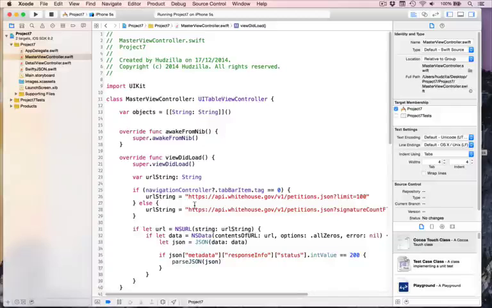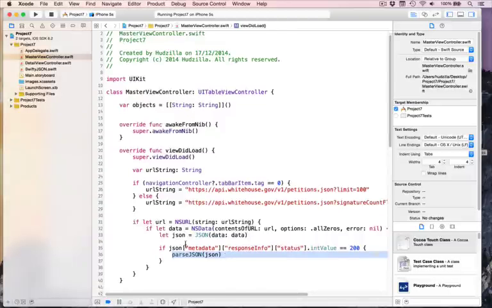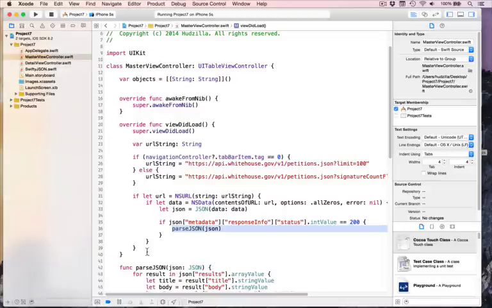Our current loading code is not particularly resilient. We've got all these if statements checking that things are working correctly before we parse JSON. There's if, then if, then if, and if all three are true, then parse JSON. But there are no else statements. There's no way of showing error messages if things have gone wrong. So we're going to add a new method called showError that shows an error saying something went wrong, sorry, and we'll use that in place of all the else statements.